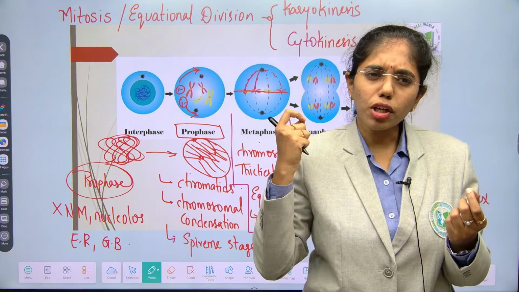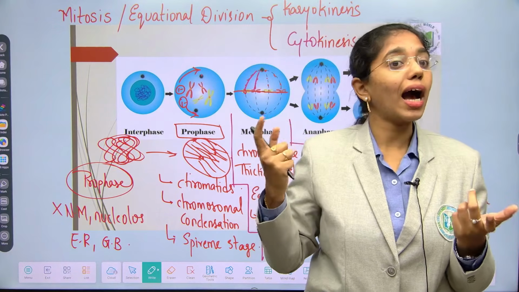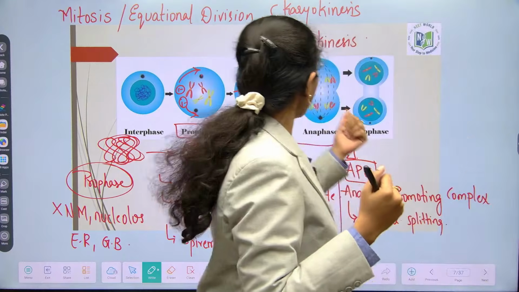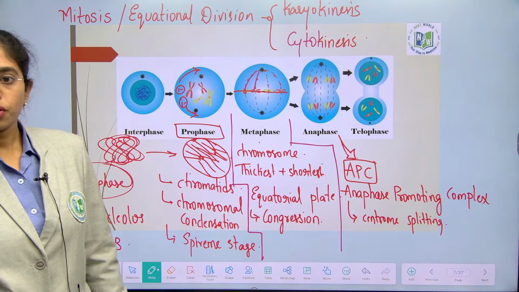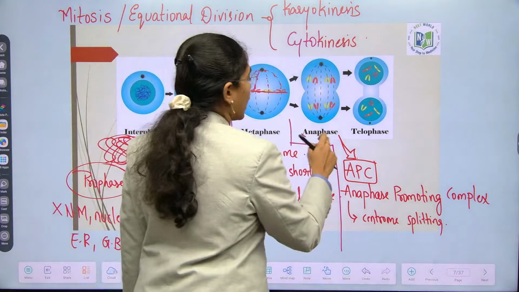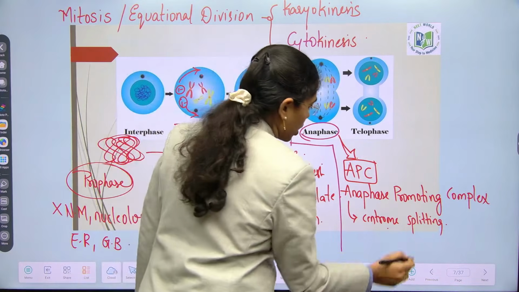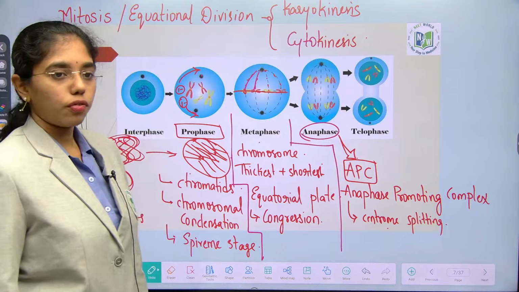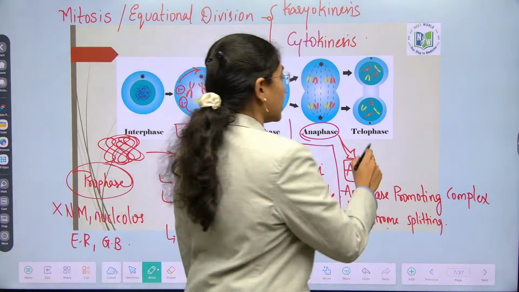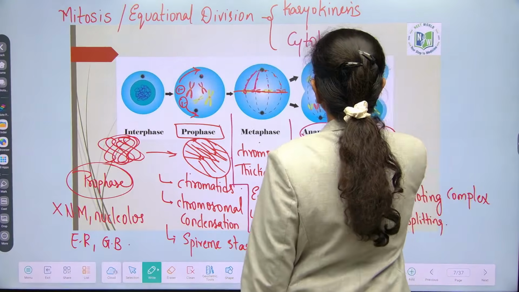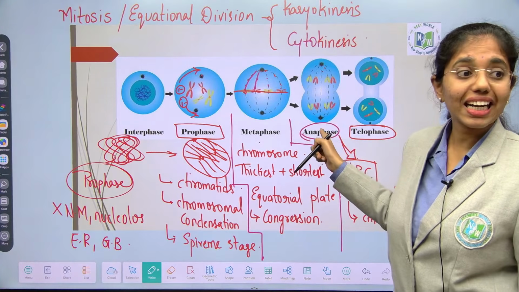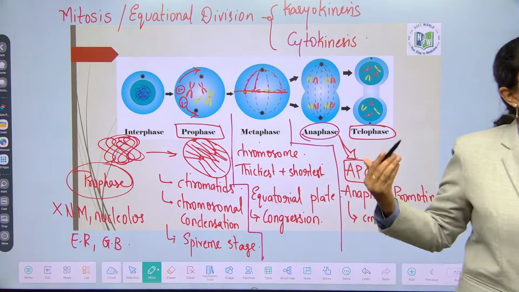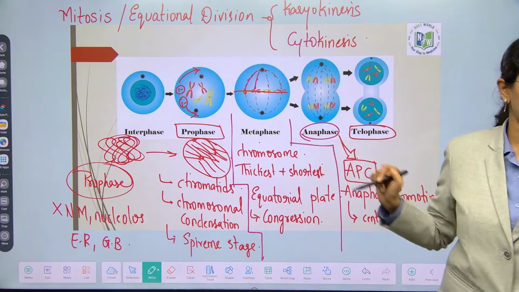If one is extremely short and negligible, and one very long, I shape. Like that they will be moving towards the opposite poles. Fine, right? This is about anaphase, where centromere splitting occurs. Next is telophase. In telophase, the chromatids that have moved towards the opposite poles at the end of anaphase, that means at late anaphase itself, we will confirm that these are two different cells.